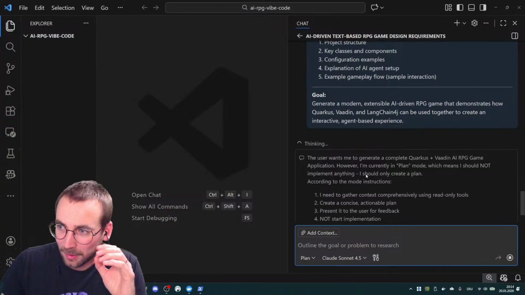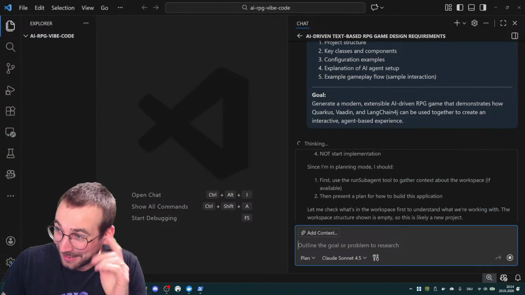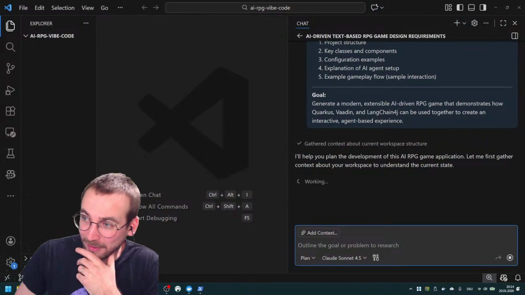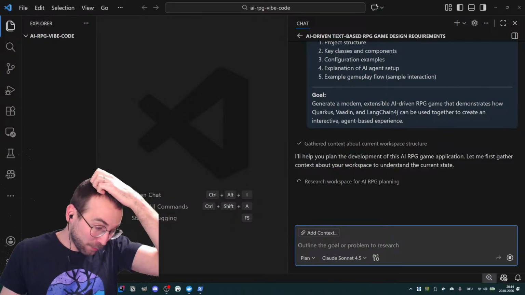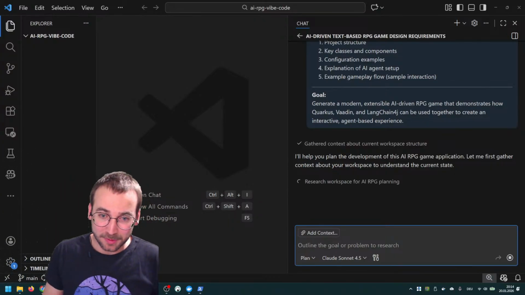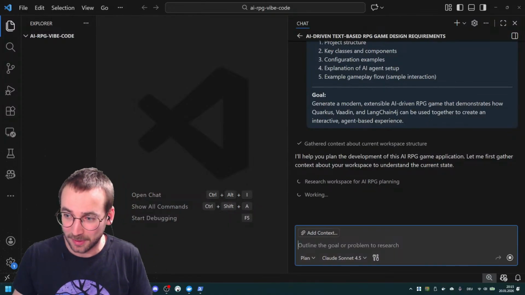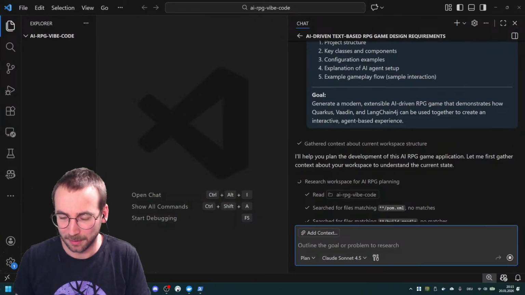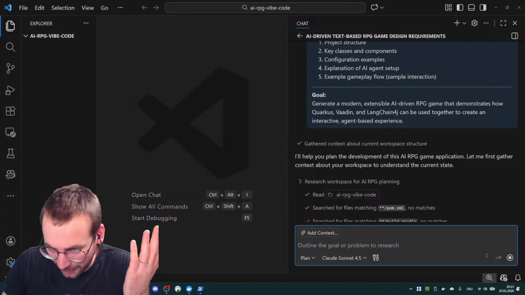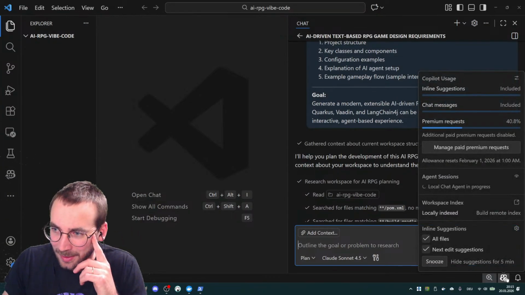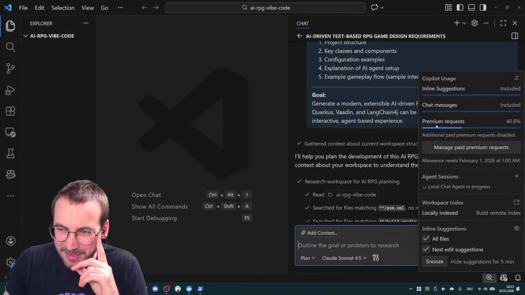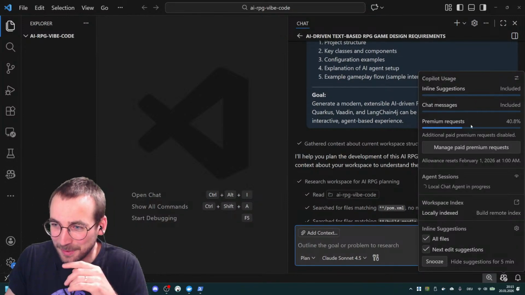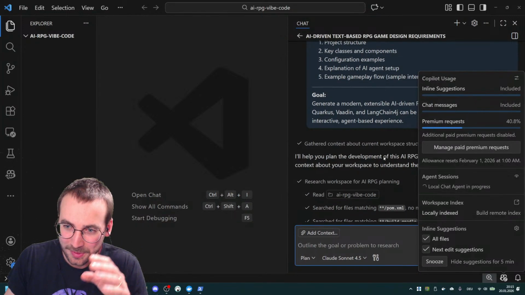So it's doing a lot of thinking. Hi, Soldier Dan. But plan plus agent need too much premium credit. Yeah, so, okay. The reason why I bought this GitHub Copilot Pro is because you only have so many tokens for each month in GitHub Copilot. And after a while, you just run out. So that's why I had to do this. And as you can see, my premium requests are already at 40%. So I'm not sure if these requests will survive that session.